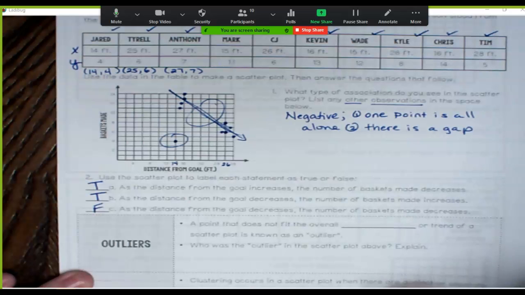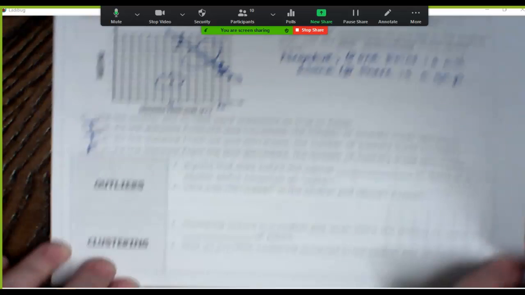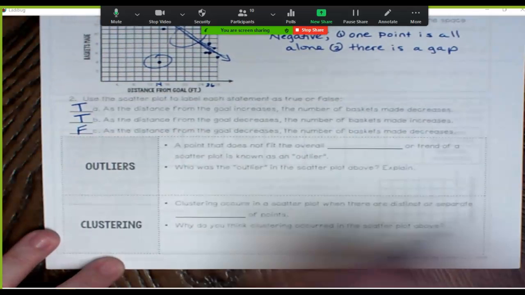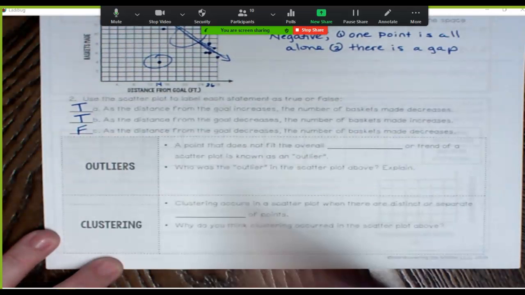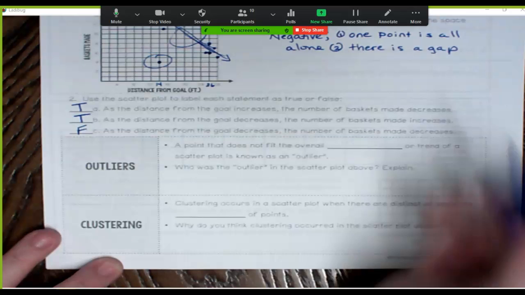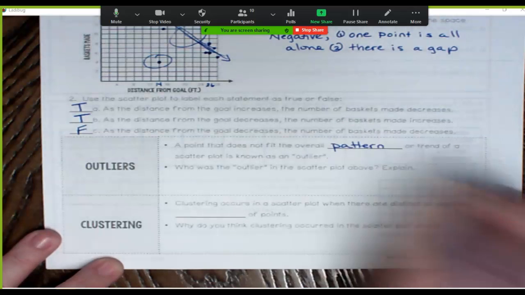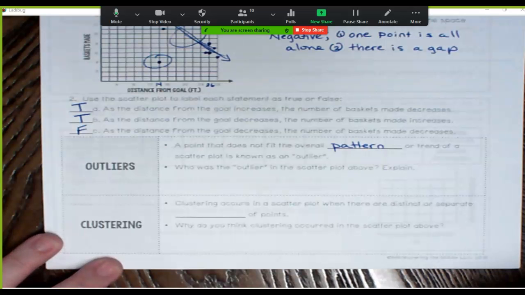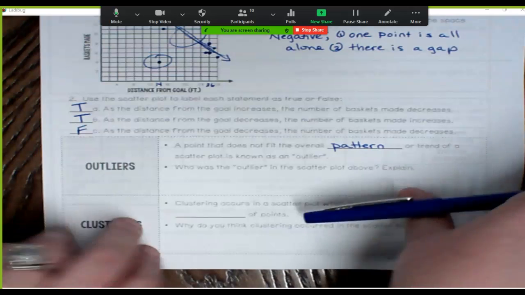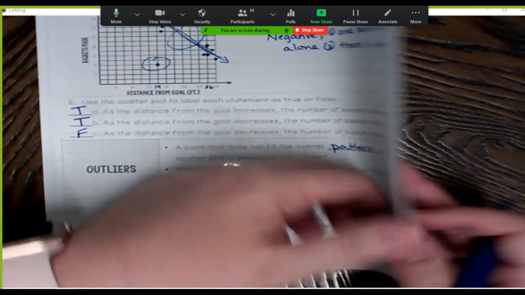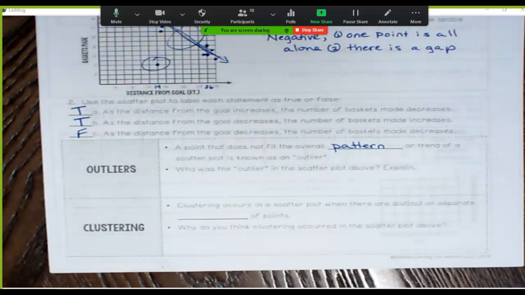All right, let's look at the next two vocabulary terms. The first one is an outlier. A point that does not fit the overall pattern or trend of a scatter plot is known as an outlier. So if it doesn't fit the pattern, it is known as an outlier.